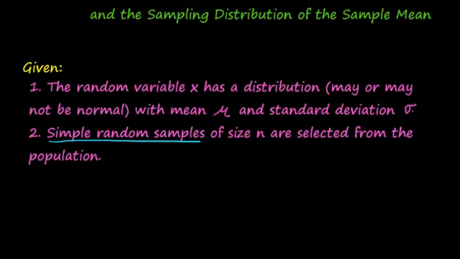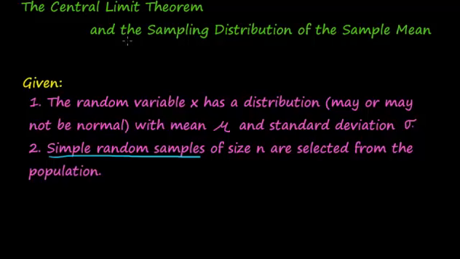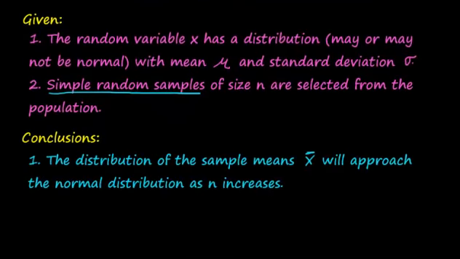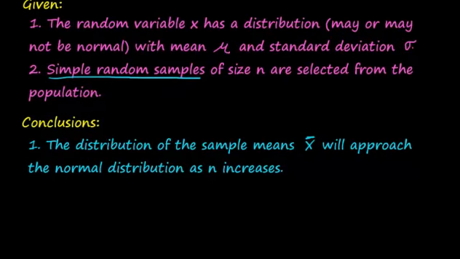Let me back this up a little bit. Okay, I'm talking about the central limit theorem and the sampling distribution of the sample mean. So we have this random variable x with some distribution, mean mu, standard deviation sigma. We're taking simple random samples of size n selected from the population. Then here are the conclusions. The distribution of the sample means x bar will approach the normal distribution as n increases.